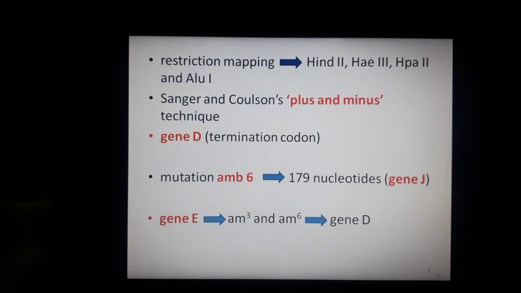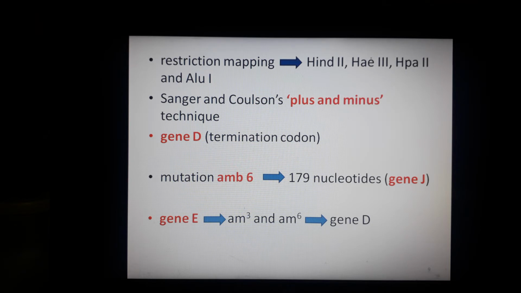What Barrell found out is that the termination codon of gene D overlaps the initiation codon of gene J by one nucleotide. Further, he observed that the mutation amB6, which was thought genetically to lie in gene J, actually lies 179 nucleotides before the initiation codon for gene J. So this proved that gene J actually lies within another gene, meaning it overlaps.